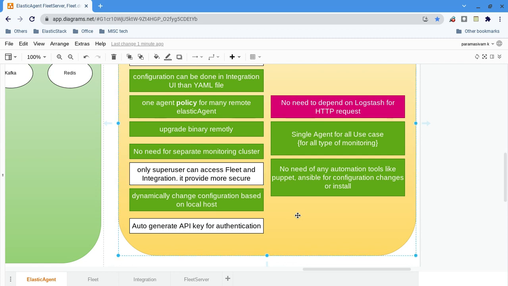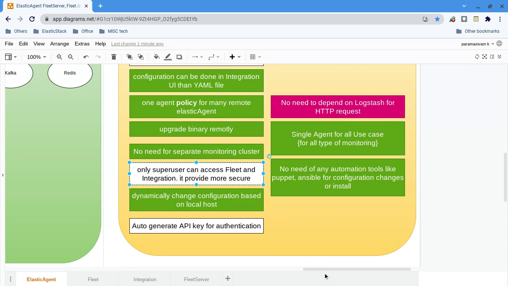Since it's a superuser, someone else cannot make configuration changes. Yes, someone can still stop or kill the Elastic Agent's process, that's fine, but from a configuration perspective no one can change it. Only the superuser can change it, and that too from Kibana.